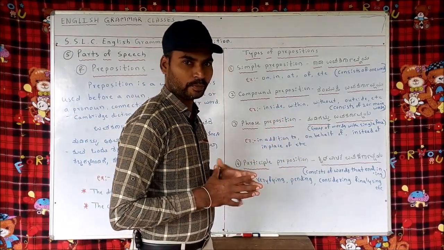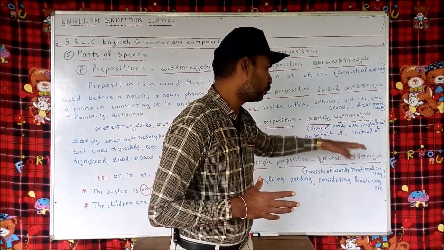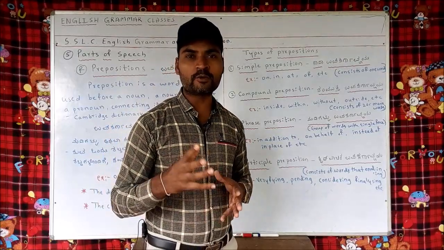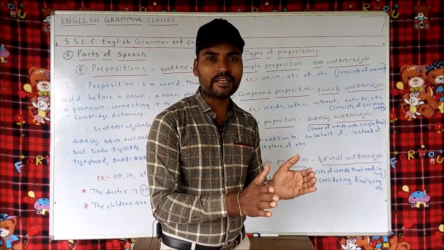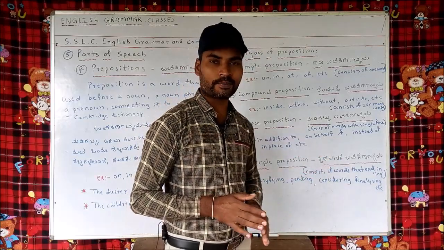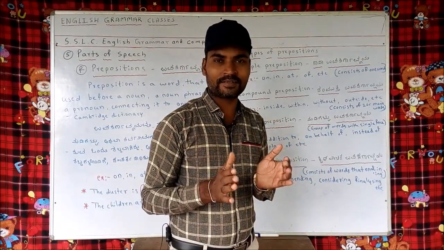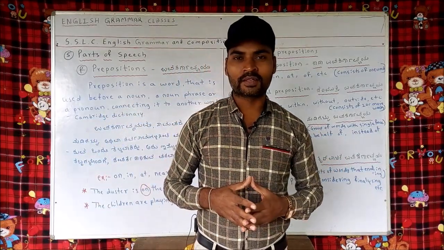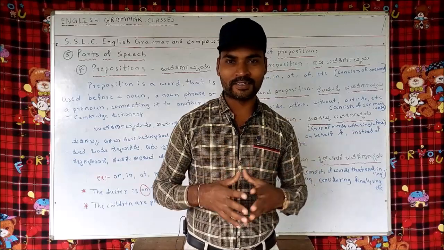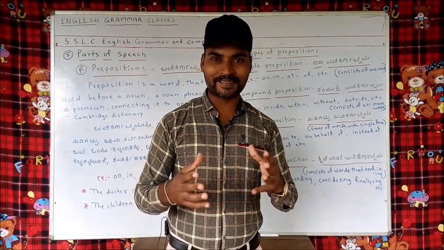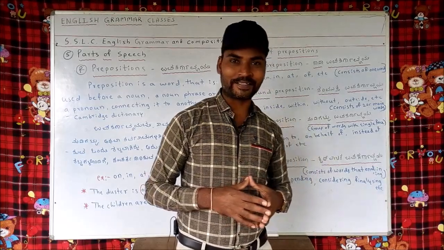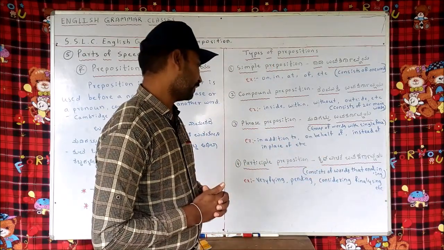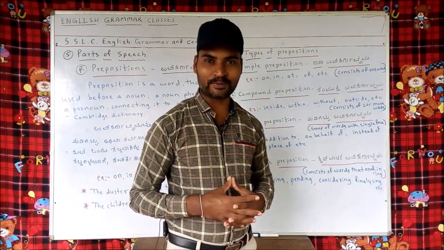Next comes the phrase preposition. A phrase preposition is a group of words with a single force. Here we see in addition to. Here we have 3 words, and they suggest one meaning, one force. Here, on behalf of. Here also we see 3 words suggesting one force. Then instead of, in place of. A pronoun is a word which is used instead of a noun. Instead of, in place of. This is a phrase preposition.